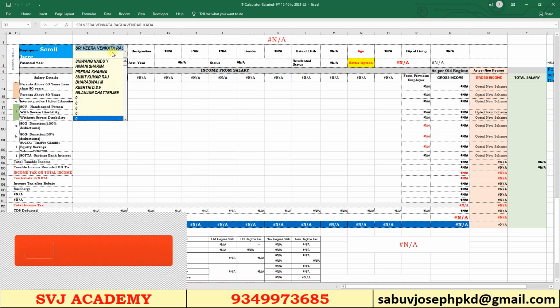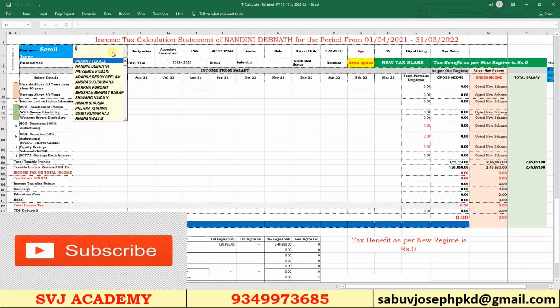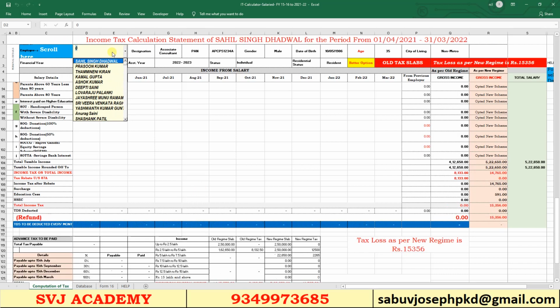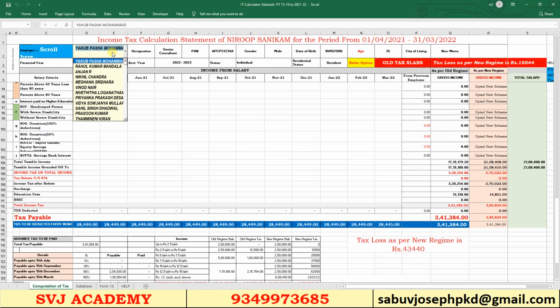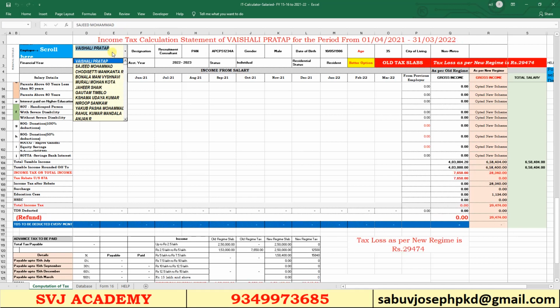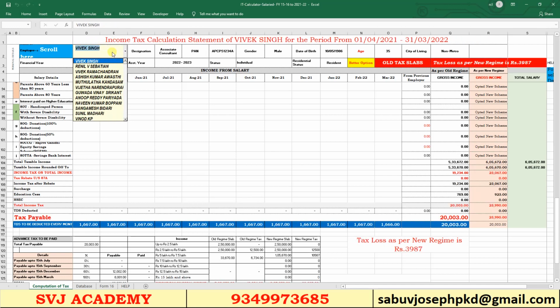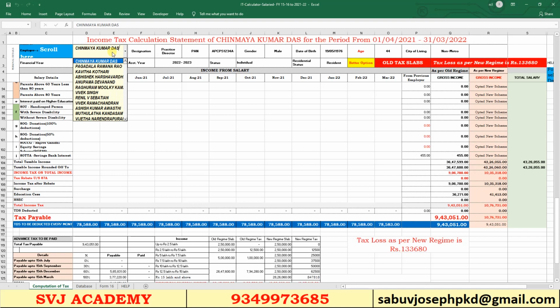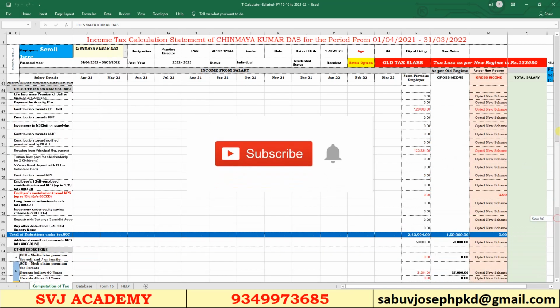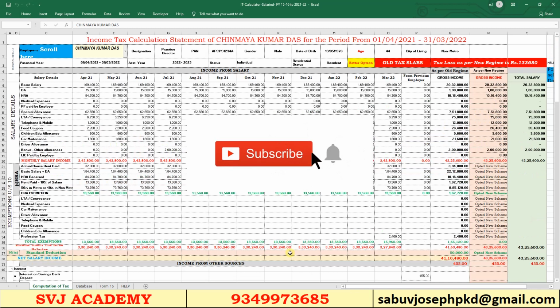Around 80 employees' data is calculated here. You can calculate the TDS by a single click. All the employees' data will be loaded, and the calculation will be loaded. The better option is highlighted in green color. They can opt for the new regime. It is highlighted in red color. They can opt for the old regime. Also showing the information. So this is the report of the utility with all the calculations.